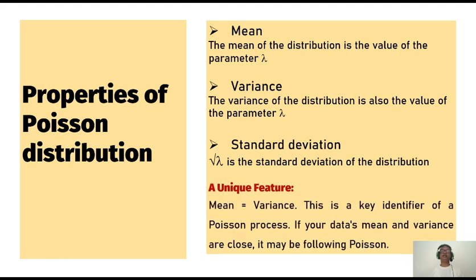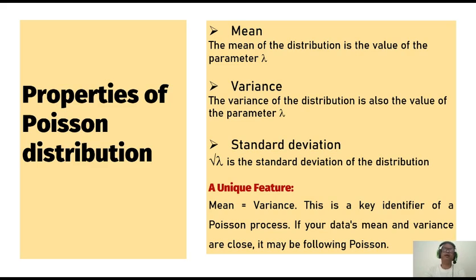And ultimately, what we'll end up with is a distribution in which mean is equal to variance. So from the raw data, if we compute the mean and variance, we may not find it's the very same value, but very close.